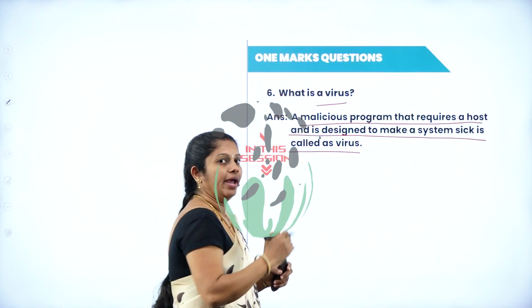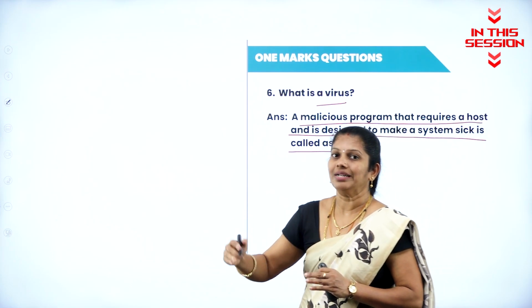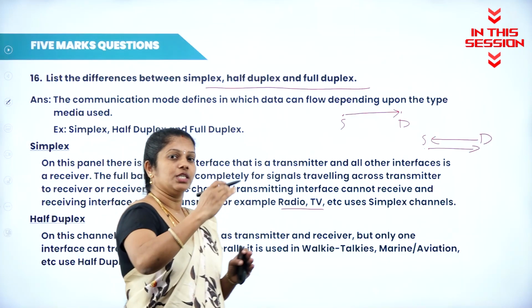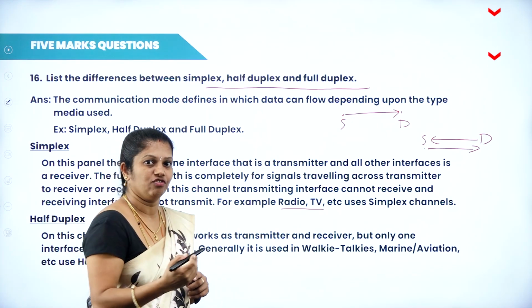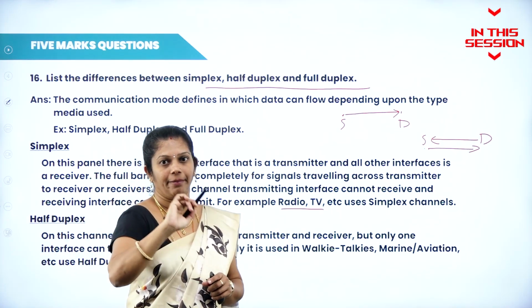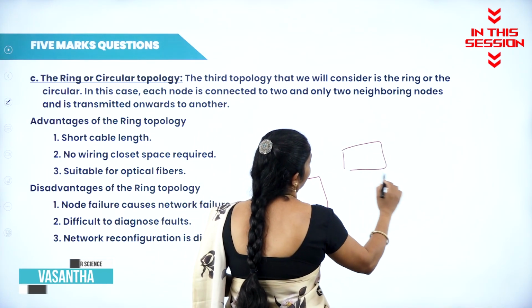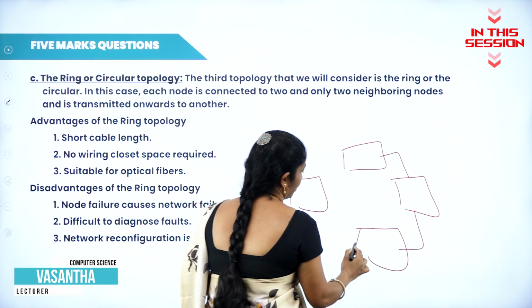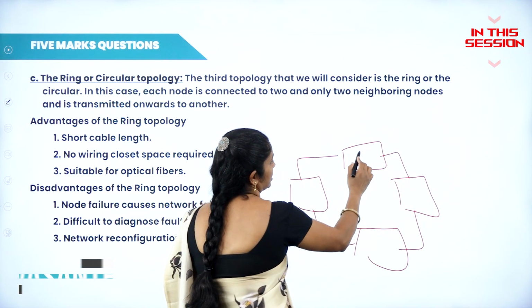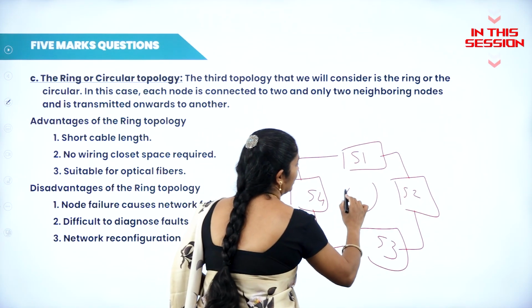Miscellaneous program enters the computer without the knowledge of the user, and it will trouble your system. One person will just be sending the information. Whenever another person wants to send their information, at that time they will press a particular button. Whereas in ring topology, all the systems are connected in the format of a ring shape only. Consider this is one system, here one, here one, here one. This is S1, S2, S3, S4. And it is unidirectional.